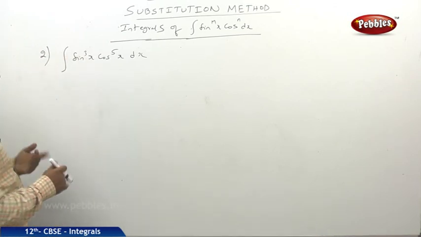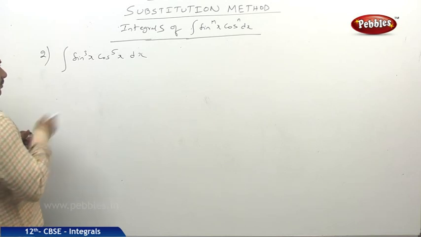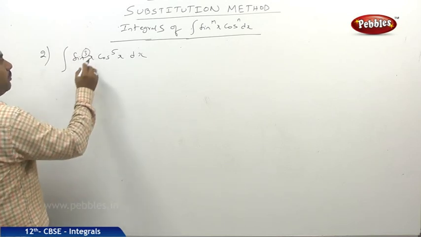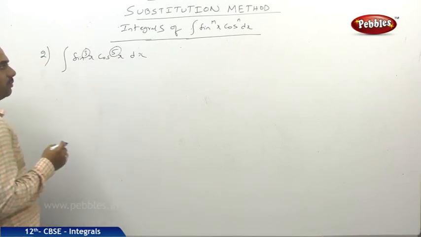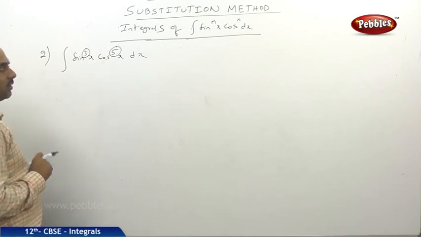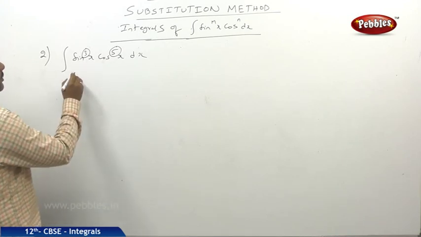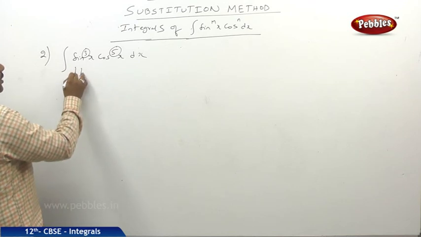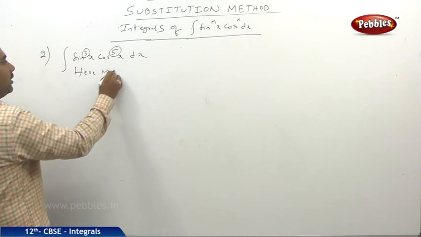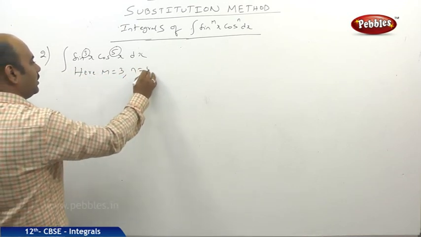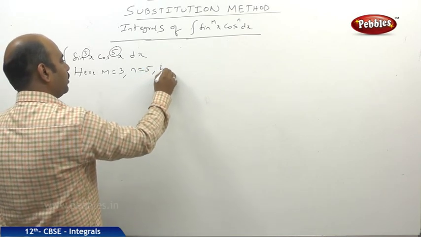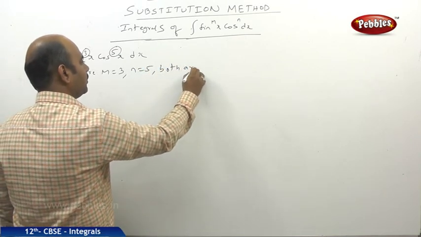So we shall see a problem of this type. Here the power is 3 for sin x and 5 for cos x. For convenience, both are odd, so here m is equal to 3, n is equal to 5. Both are odd.